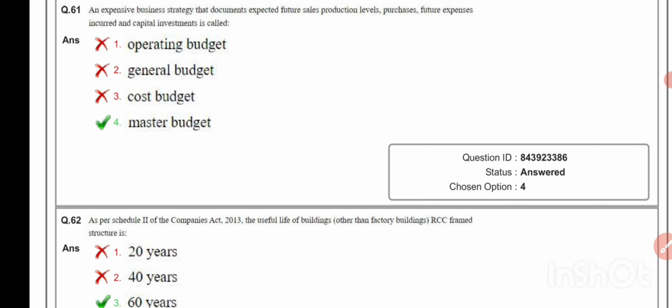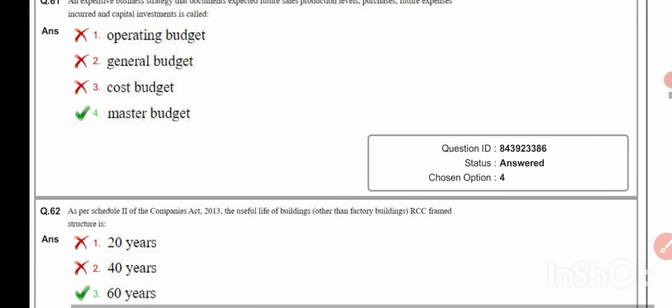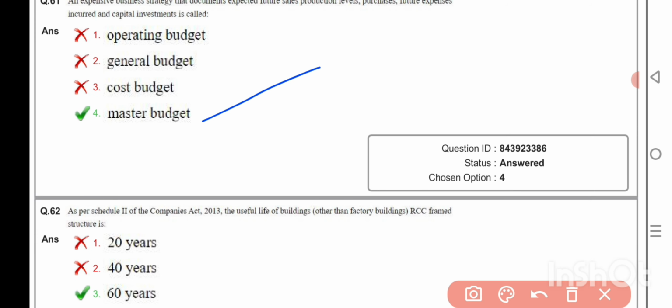All expensive business strategies that documented expected future sales, production levels, purchase, future expenses incurred, and capital investment is called master budget. As per Schedule 2 of the Companies Act 2013, the useful life of buildings other than factory buildings RCC framed structure is 60 years.